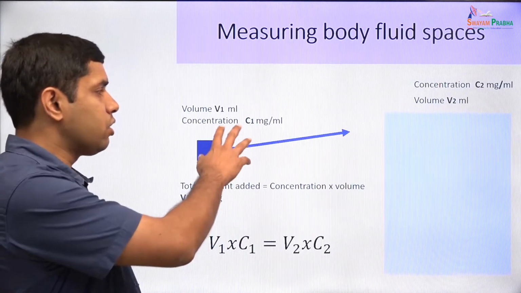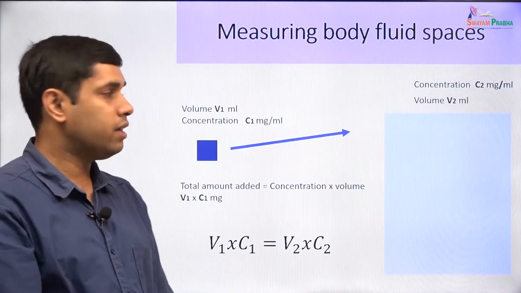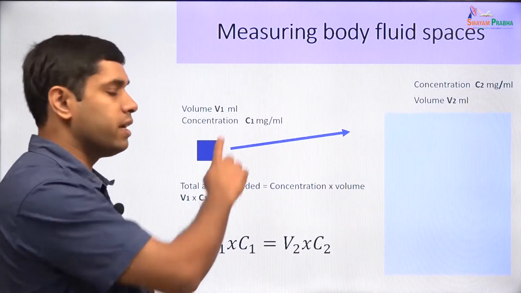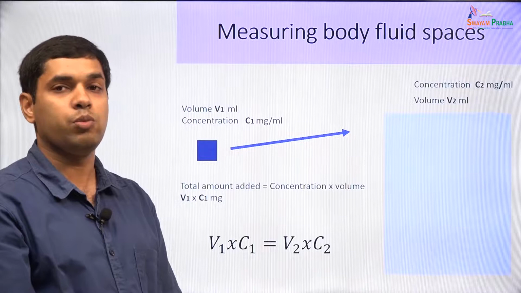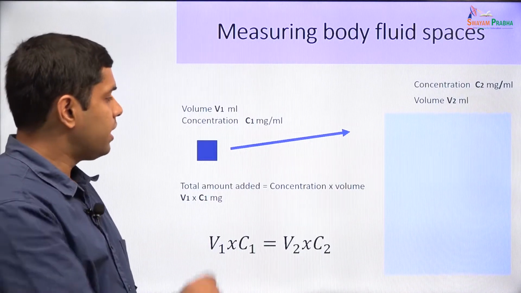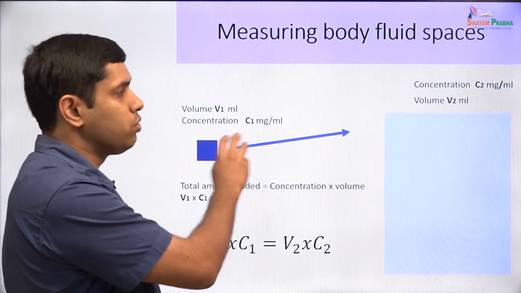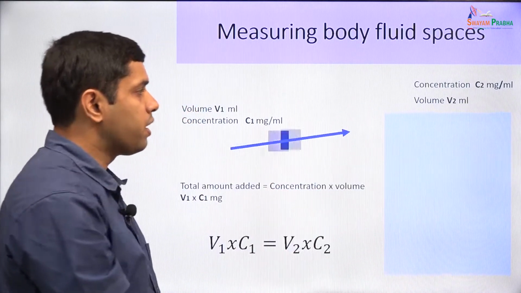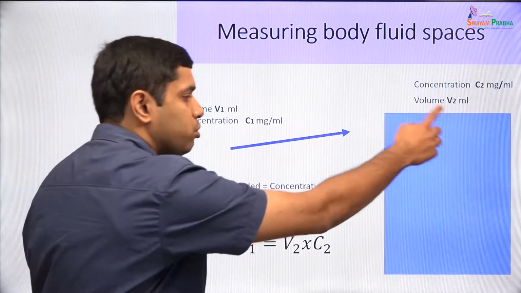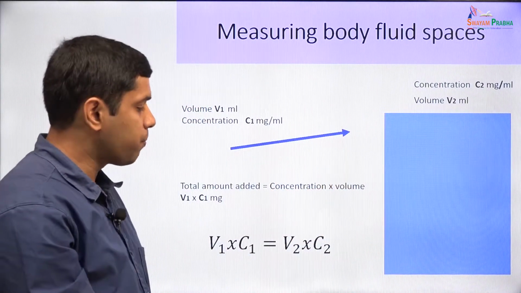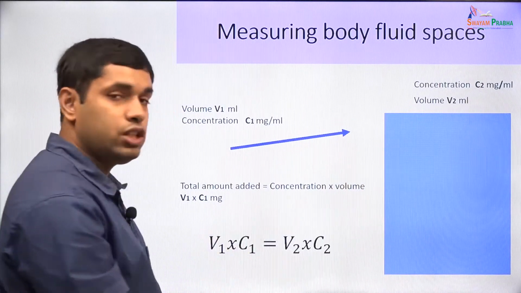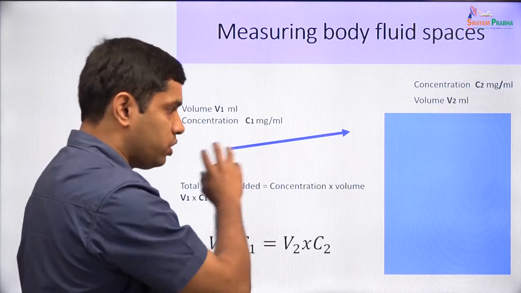We take an initial concentration of the dye. Let us say that we have an initial volume and an initial concentration, V1 and C1. So the initial mass will be V1 into C1, which will be our initial mass. Then let us say that we add this amount into the body, and this volume goes into the body, and this volume gets diluted within this entire space. If we take a concentration from here and label that as C2, the total mass, which is the same, will